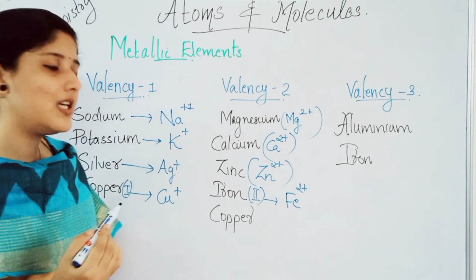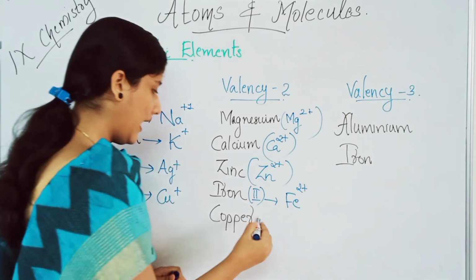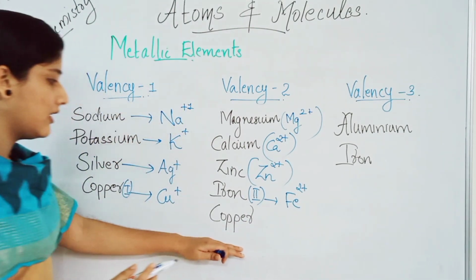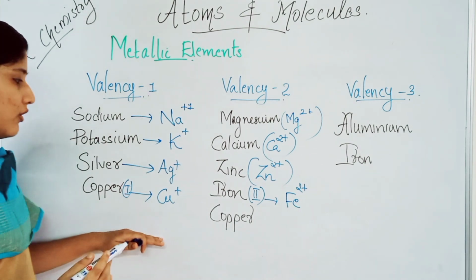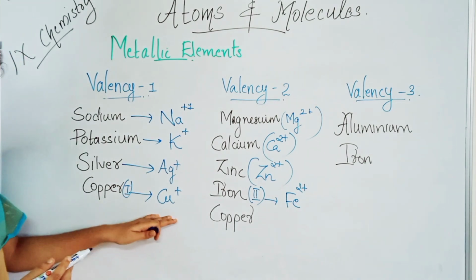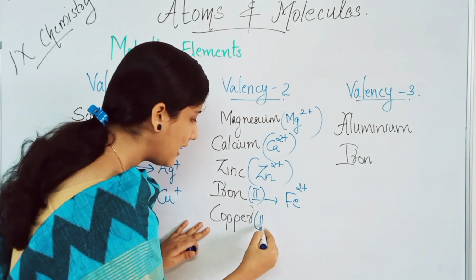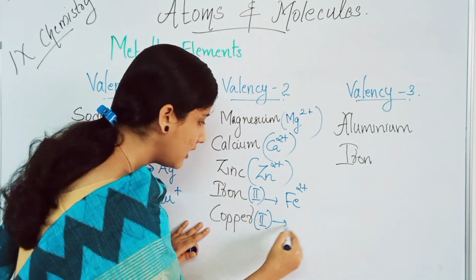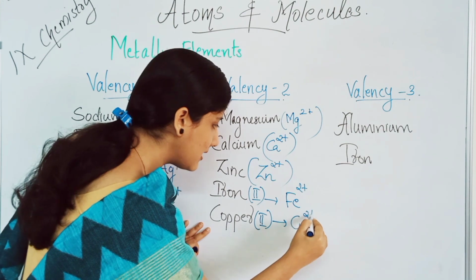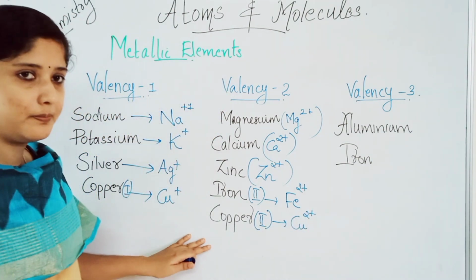Since the valency is 2 for iron. And at last, we have copper. In the valency 1 also, we saw copper as plus 1. Similarly, copper shows 2 valency also. So, it is Cu2 plus copper.